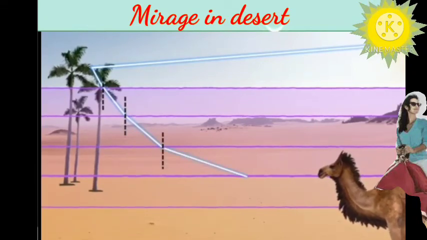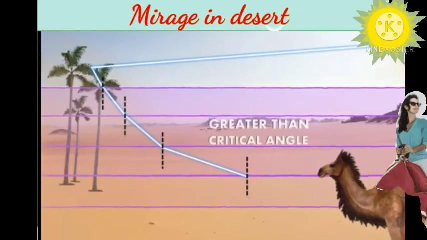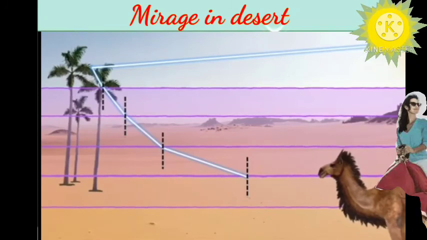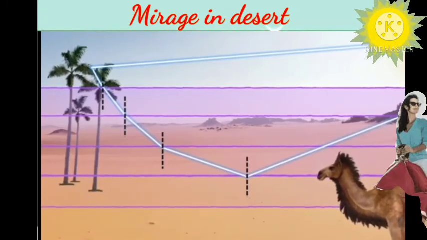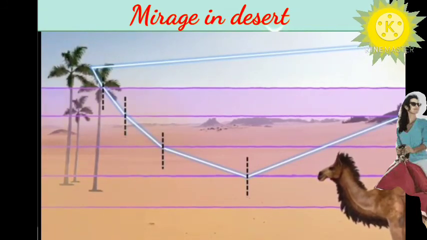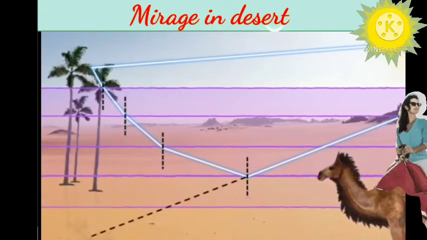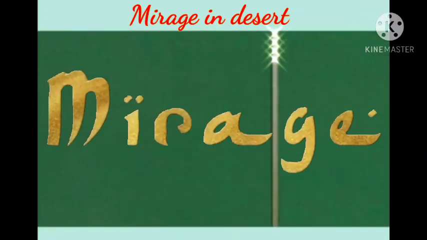But at one point, light will hit at an angle which is greater than the critical angle. And this is the point at which light will not get refracted, while we will observe total internal reflection, and the light ray will enter the observer's eye. The observer will perceive that it is coming straight from the image. So it appears as a reflection, that is the mirage.